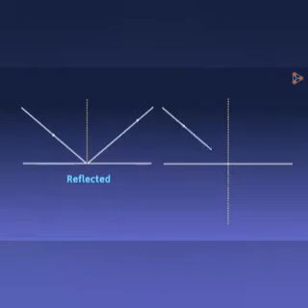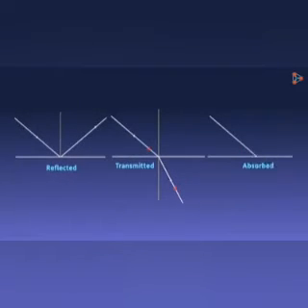What can happen when a beam of light is incident on the surface of any object? When a light beam is incident on the surface of any object, a part of the light can be reflected by the object, a part of the light can be transmitted. That is, it may pass through the object and get out from the other side, and a part of the light can also be absorbed by the object. The amount of light reflected, absorbed or transmitted depends on the material that the object is made up of.